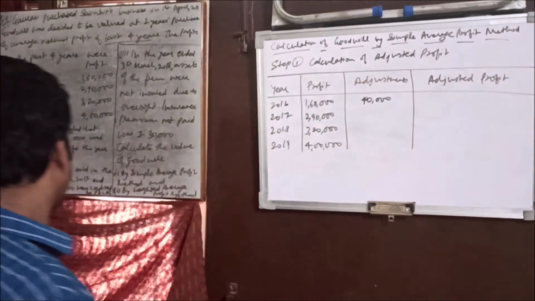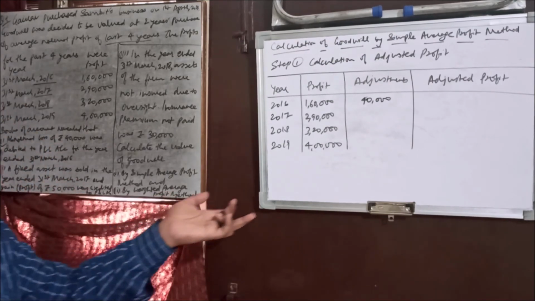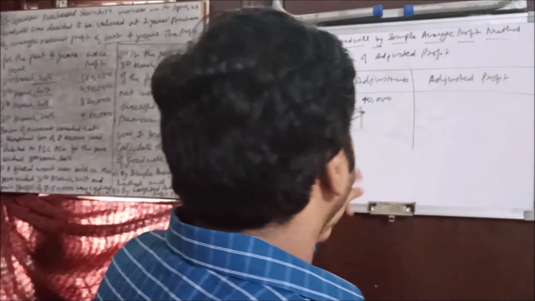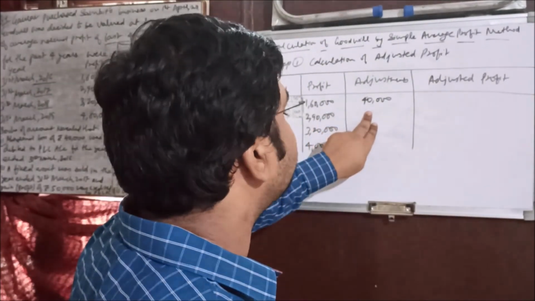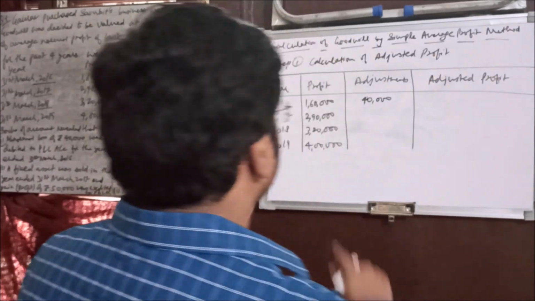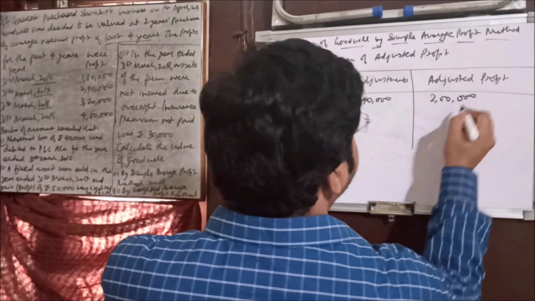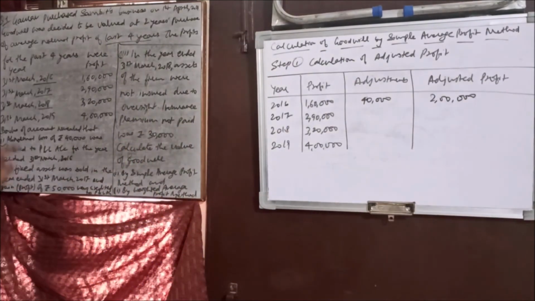Any other adjustment may be possible, there may be more than one adjustment related to one year. So all will have to be adjusted here, right? For adding, we will write in this way, and if something needs to be subtracted, we will mention it in brackets. Okay, so we'll add it here. It will become 2 lakh. Now one more adjustment we have related to 2017.